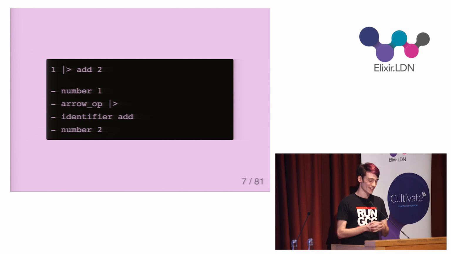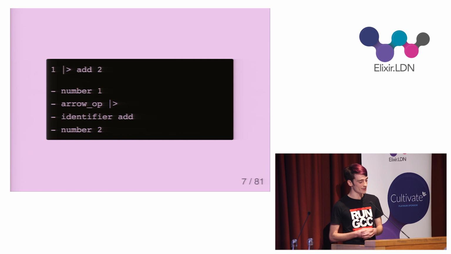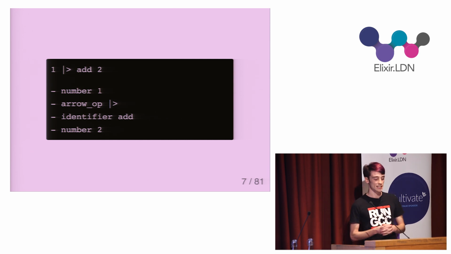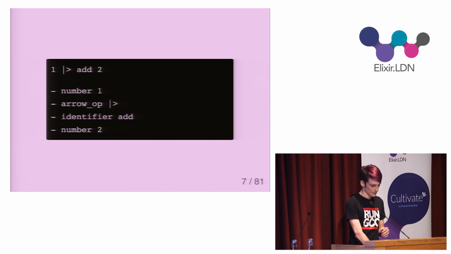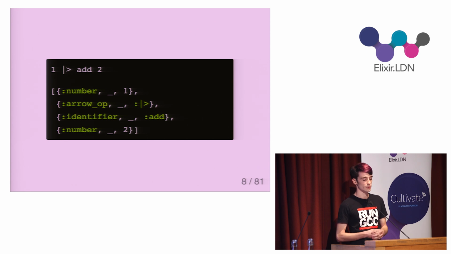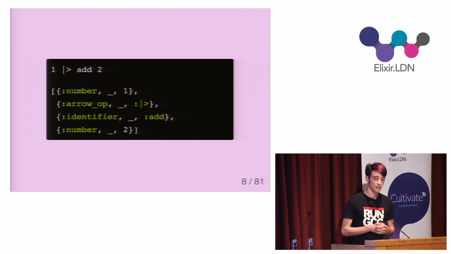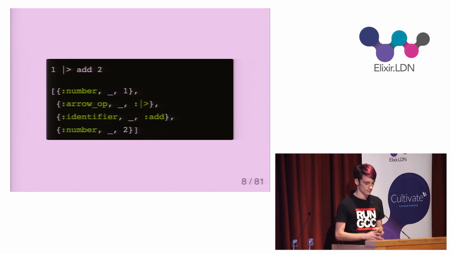When tokenizing, it becomes a list of 4 tokens: the number token with the value of 1, an arrow up token, which is the pipe operator, an identifier token with the value of add, and the number 2. In Elixir terms, this data would look like this. Each token is a tuple, where the first element is the name of the token type as an atom, and the last element is the value of the token. In the middle, there is some metadata, which I've omitted.